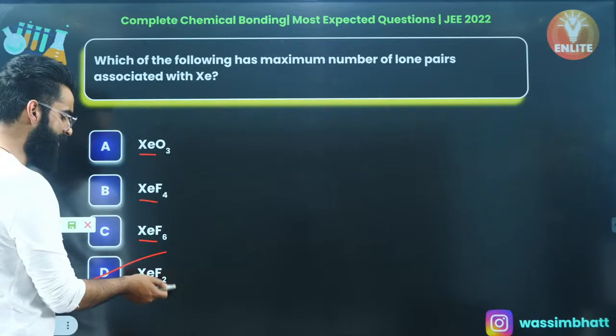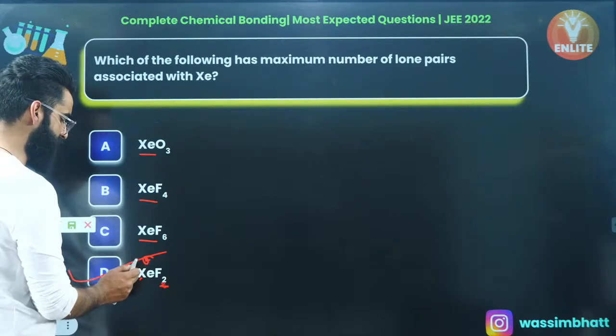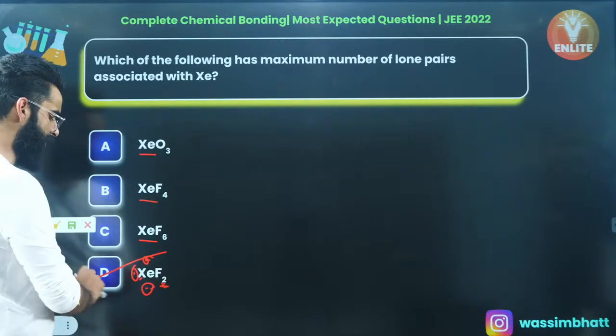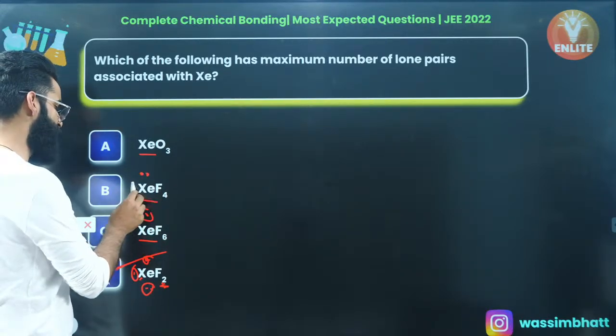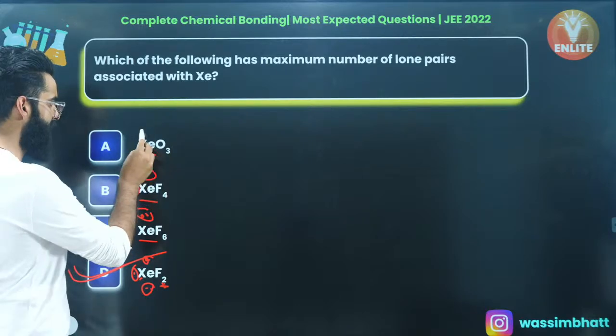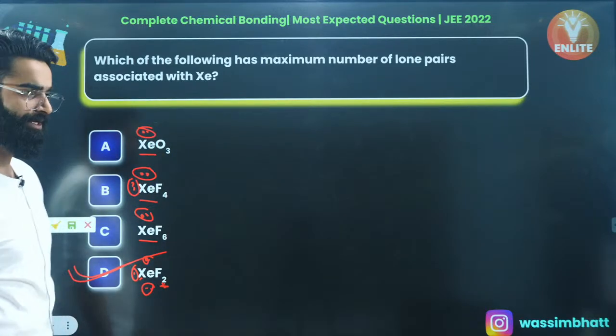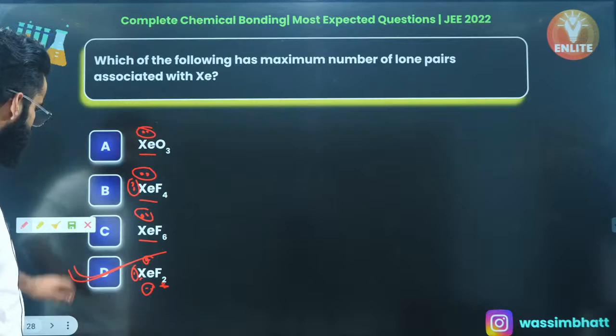It'll be having 2 sigma and there'll be 3 lone pairs on xenon, right? In this one, there will be only 1 lone pair. There'll be 2 lone pairs over here on this xenon, right? And there'll be only 1 lone pair on this xenon. You can check it out, right? Simple and basic.